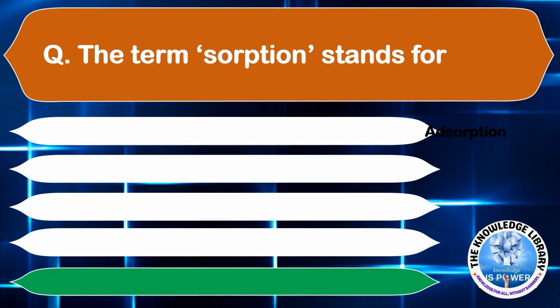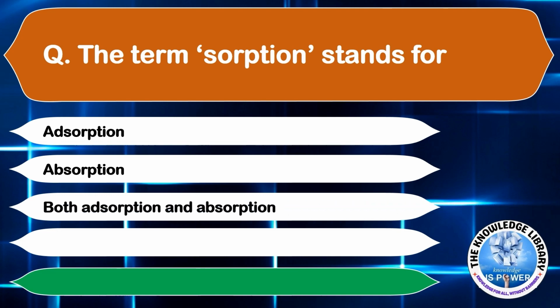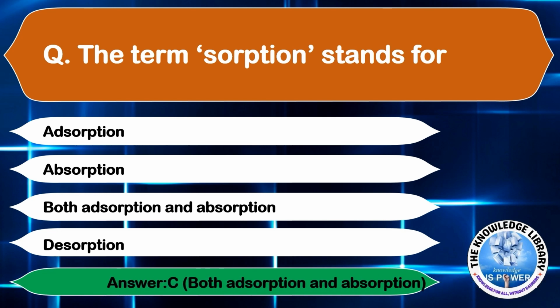Option A, adsorption. Option B, absorption. Option C, both adsorption and absorption. Or option D, desorption. The correct answer is option C, both adsorption and absorption. Moving to the next question.